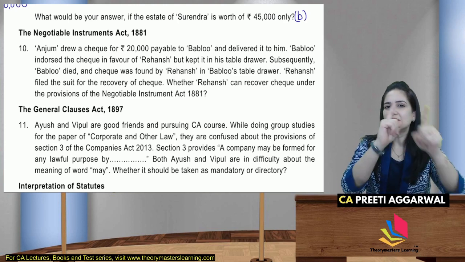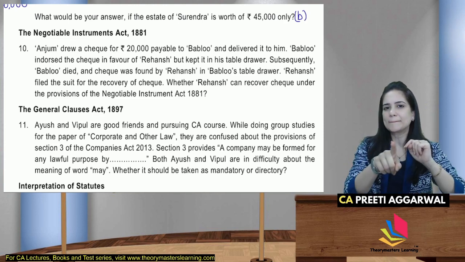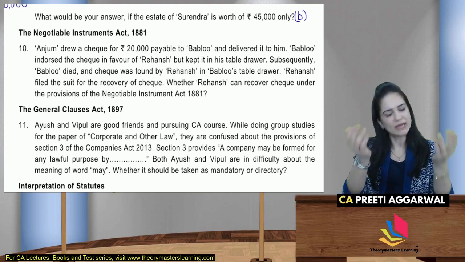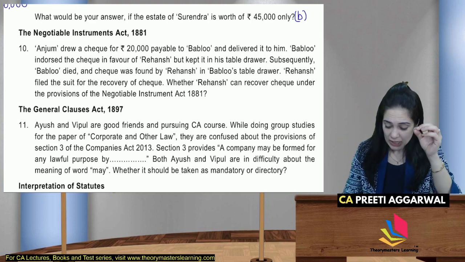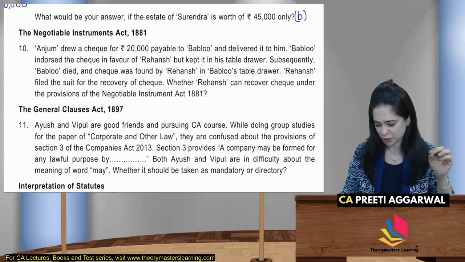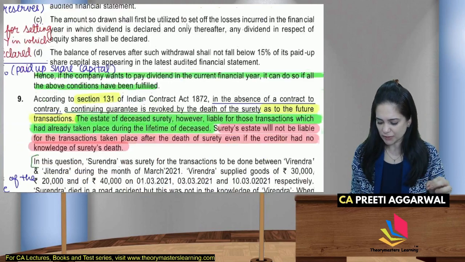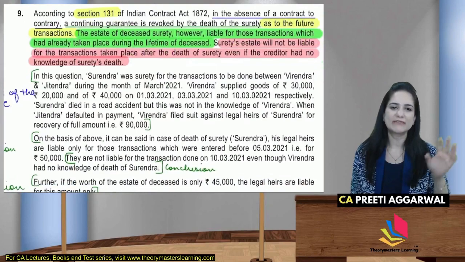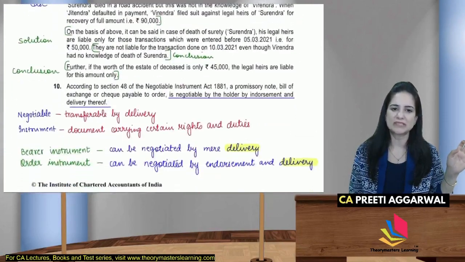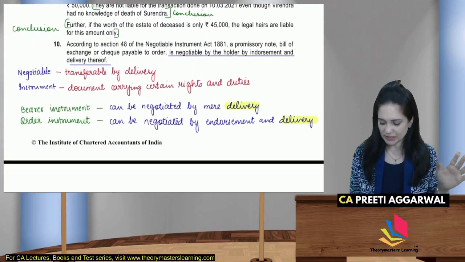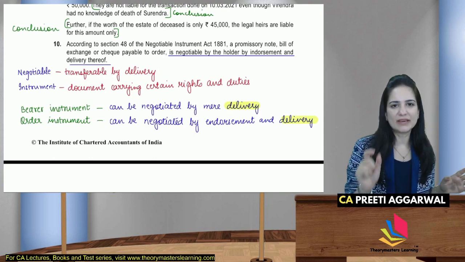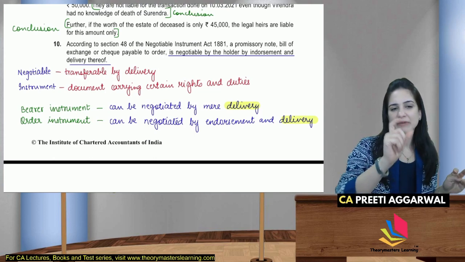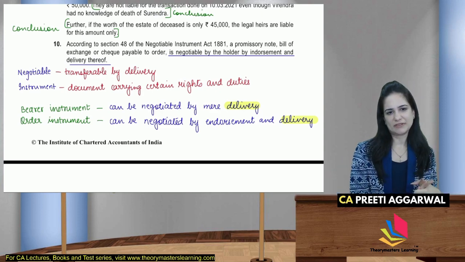If you are thinking something about delivery is not complete, it is not negotiated, absolutely सही track पे जा रहे हो, correct है वो. सोचो. What is negotiation? Negotiation means transferable by delivery. You are transferring the benefits, the rights by delivery. Delivery is important. Negotiable instrument जब हम पढ़ते हैं, the word negotiable means transferable by delivery.